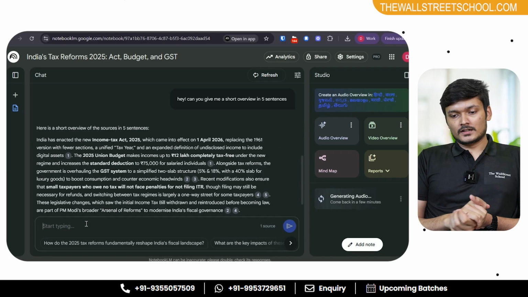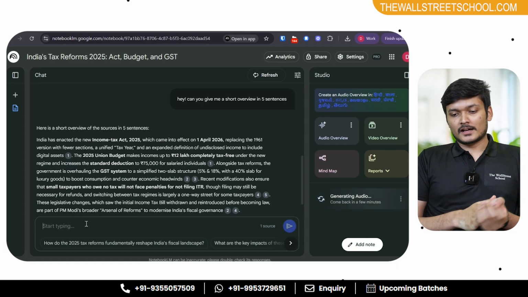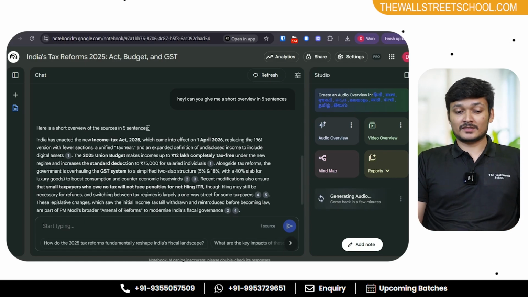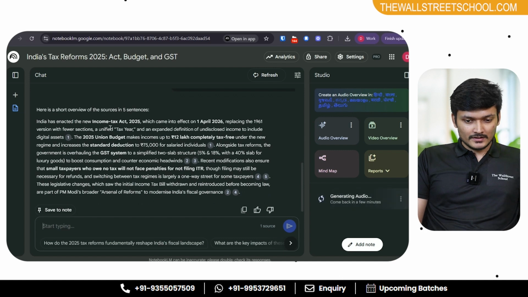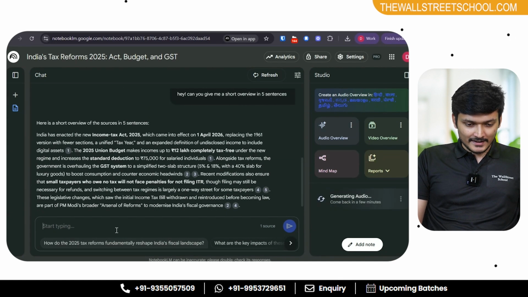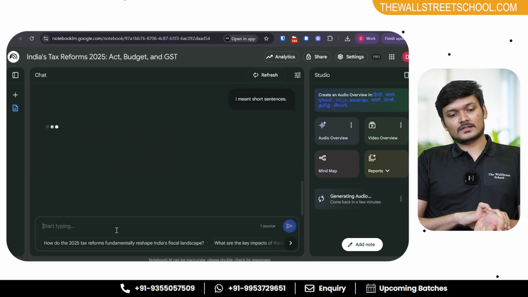The audio started taking more time than usual, than what it used to be earlier. I believe Notebook LM has gotten a lot of users, and this feature is pretty great. We asked in 5 sentences, but it was a pretty big response. We can say, hey, I meant short sentences. Let's see what happens.